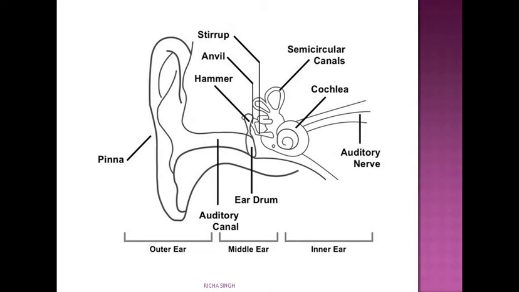Then the eardrum vibrates when the sound waves strike on it. From this middle ear, you can see 3 interconnected bones. Names I have told you: hammer, anvil and stirrup. They are connected to a coil-like structure called the cochlea. At one end, it is connected to the middle ear. It receives the vibrations and passes them to the auditory nerve, and you know that the auditory nerve is connected to the brain. So the brain receives the signals from the sound waves and interprets them.